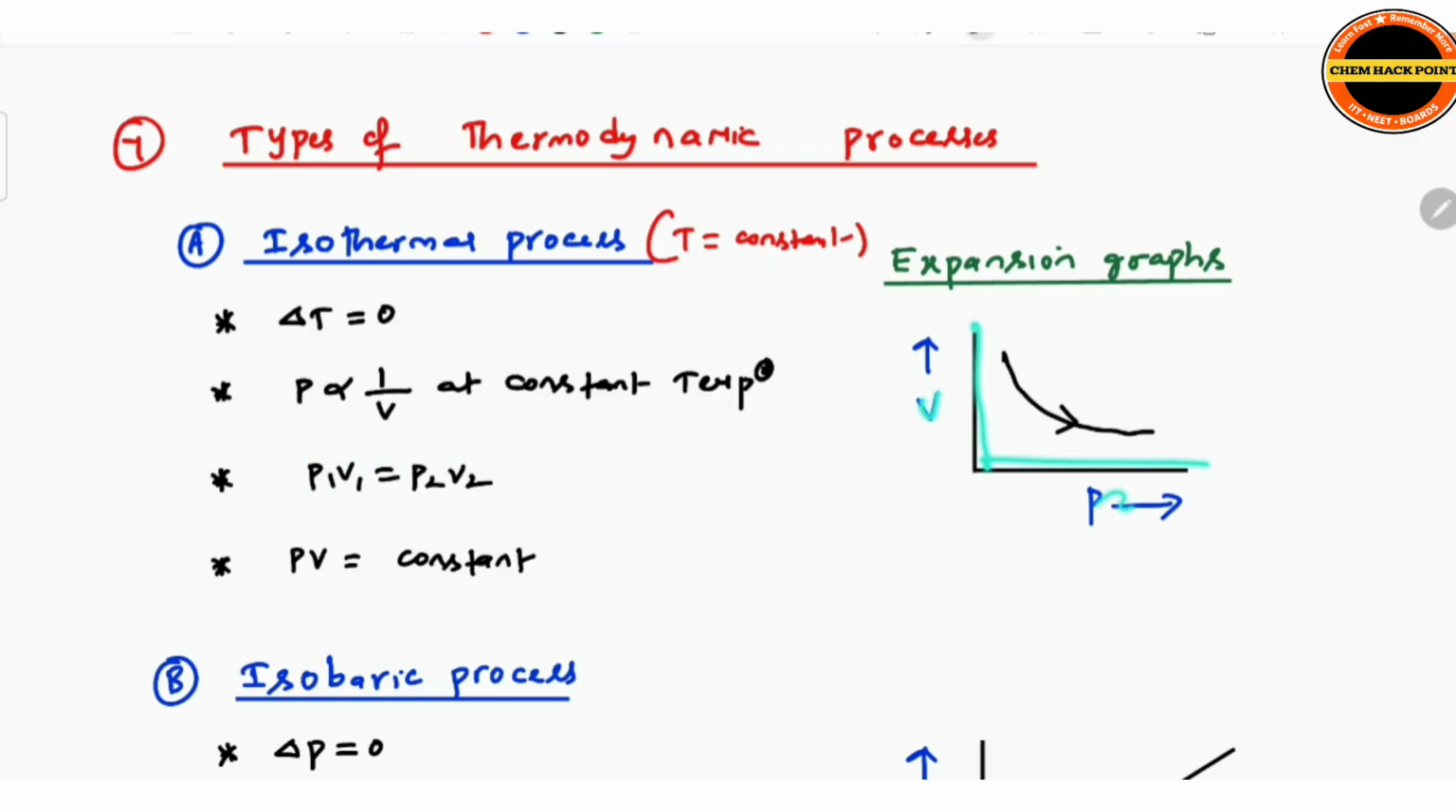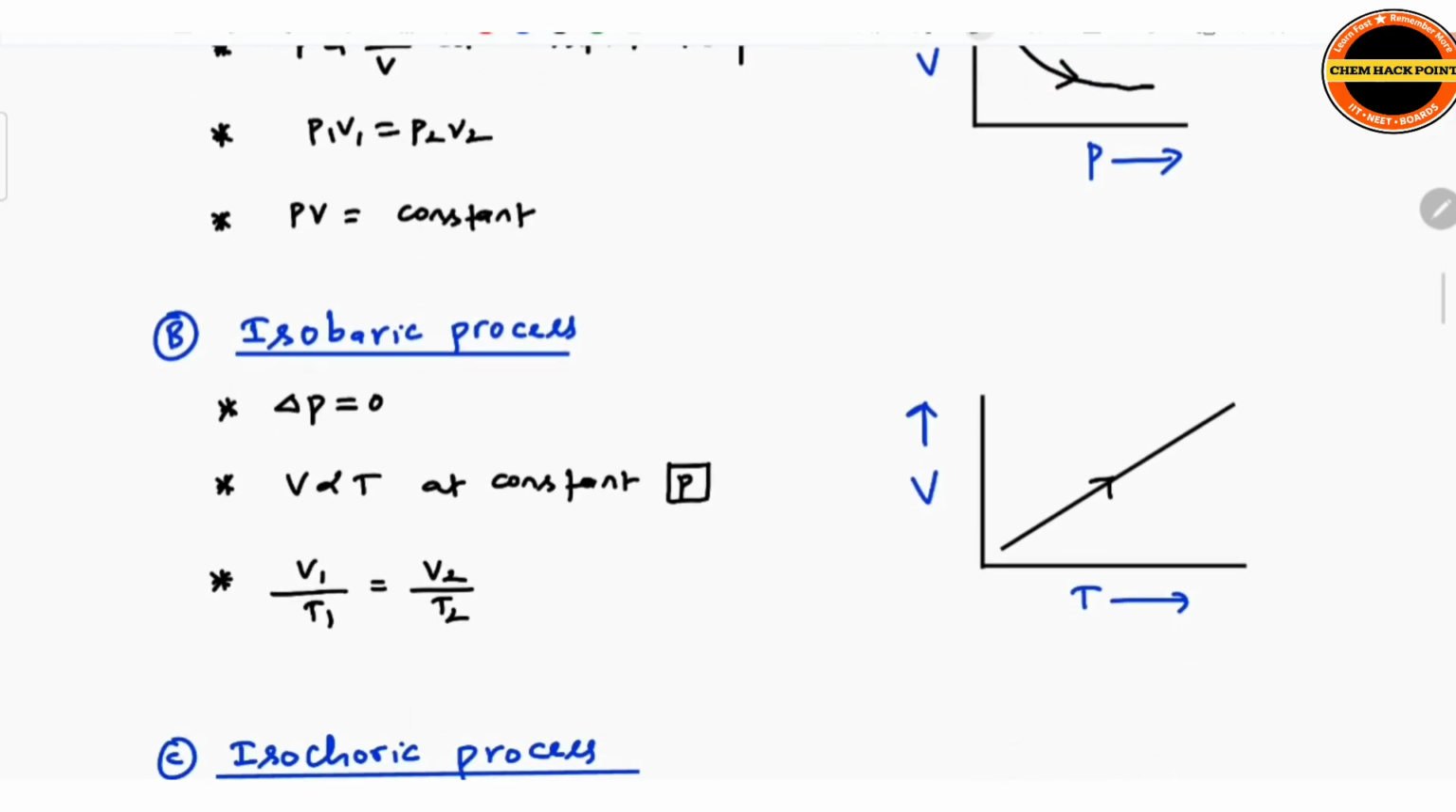So here you can see V, P. Volume versus pressure graph. So that is the expansion graph if you see here. Volume increasing, pressure decreasing at constant temperature. Isobaric process, pressure is constant here.